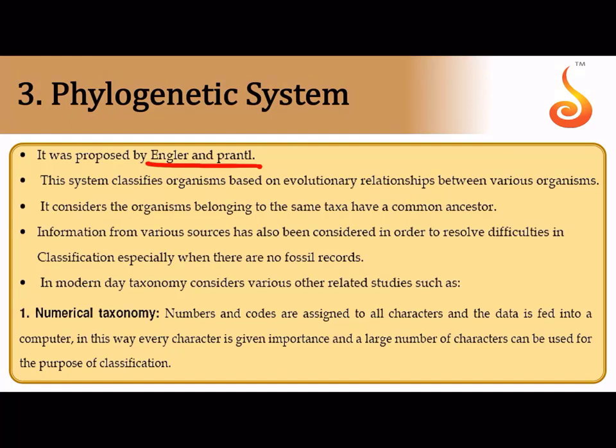This was proposed by Engler and Prantl. And here, as the name itself indicates, phylogeny means evolutionary history, so it takes into account the evolutionary relationships. It considers organisms belonging to the same taxa. It says that if you have to group organisms, for example class Mammalia, or any angiosperm class for that matter, if you say any plant class, all the plants present in that particular class, like for example Dicotyledonae, you can say that they belong to a common ancestor.